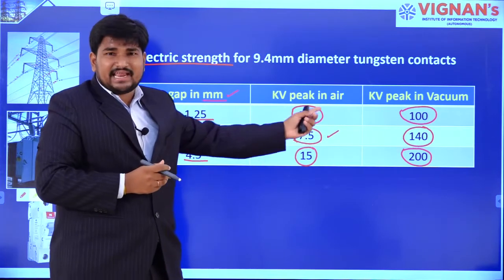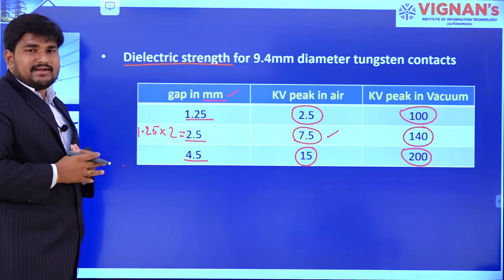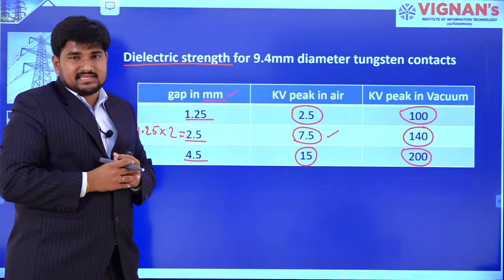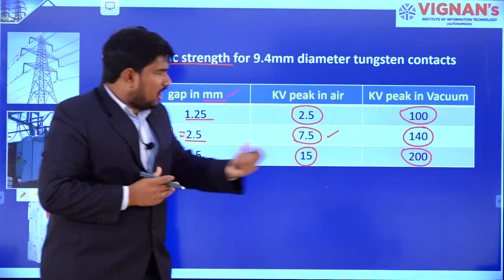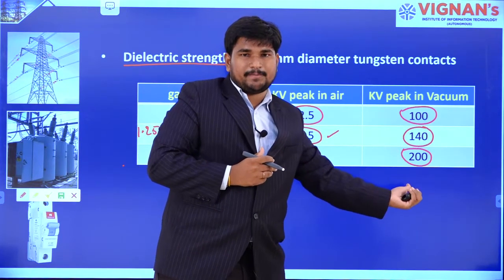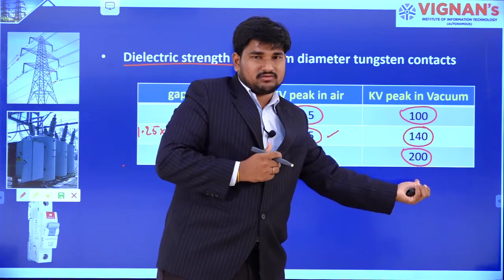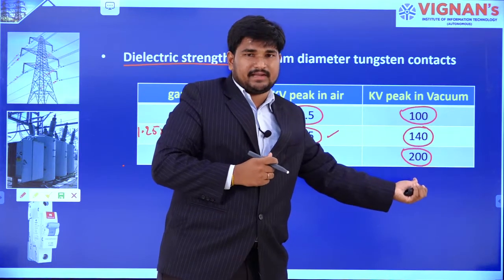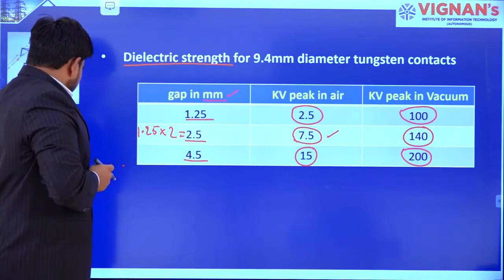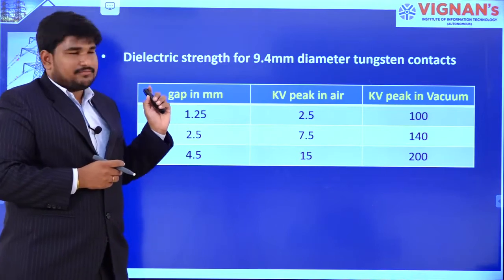So from this analysis, we can conclude that as the gap between the contacts increases, the dielectric strength of air increases proportionately, but not in case of vacuum circuit breakers. This is because of the low pressures in vacuum circuit breakers. Now let's see this comparison in a graphical view.